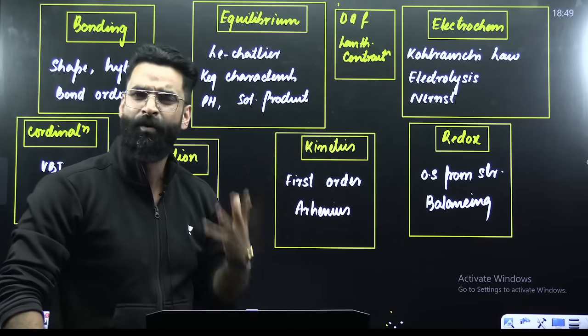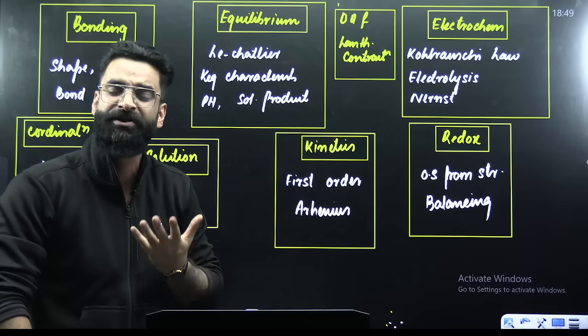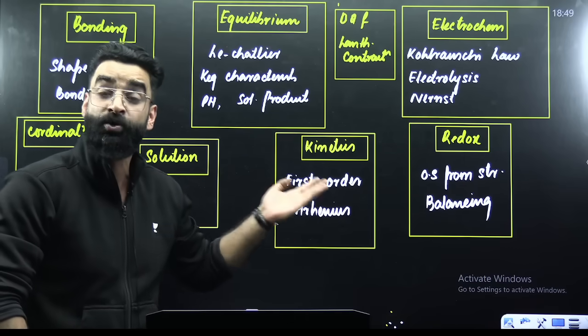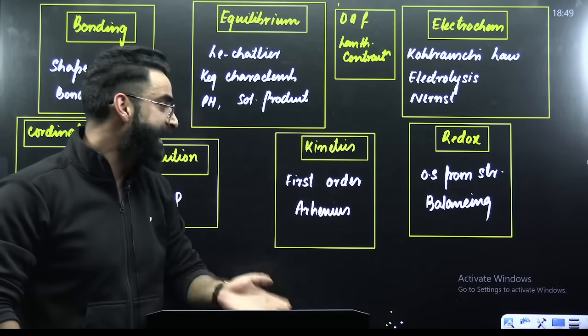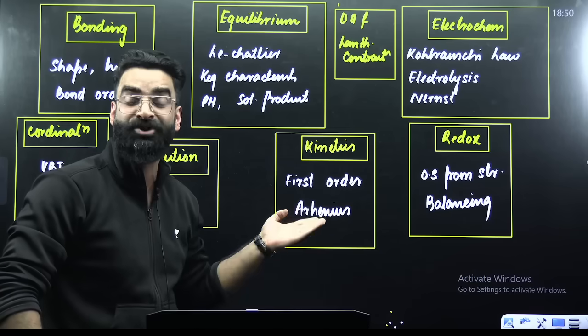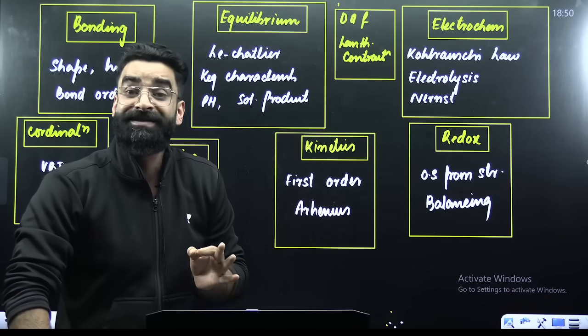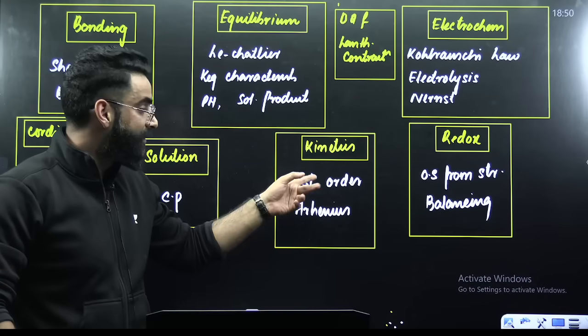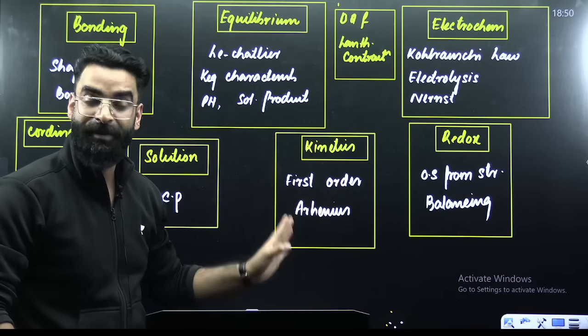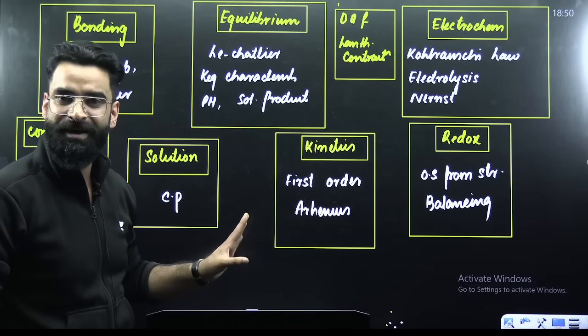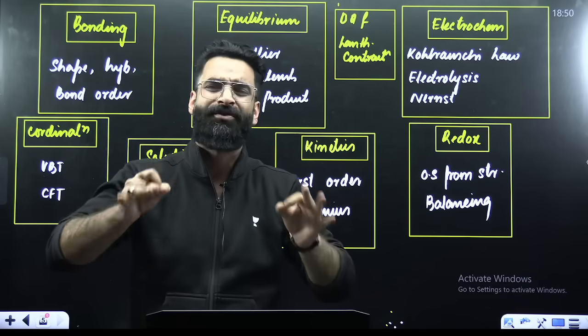Similarly, the Arrhenius equation. Why is that? Why am I telling you all this with so much surety? Because, my dear students, these are the most important topics of the chapter. If the examiner is not going to ask from these topics, I don't know from where he's going to get the questions. Because the versatility of the questions will basically be checked from these topics only, which I have kept in the boxes. Perfect. So do prioritize them right now, my dear students.